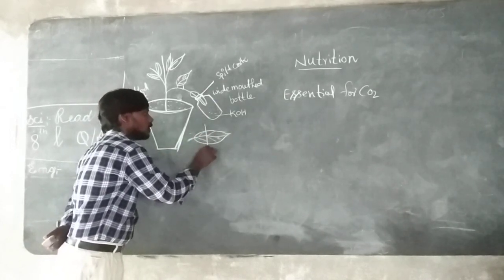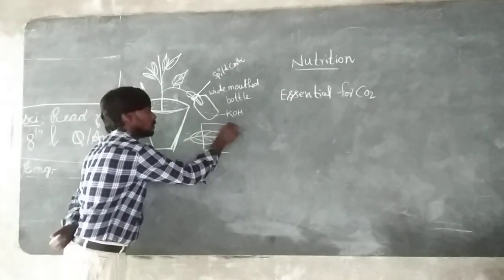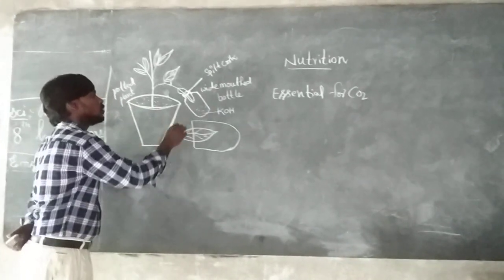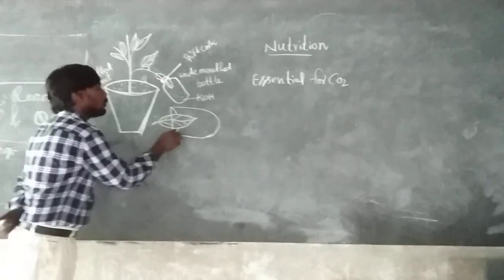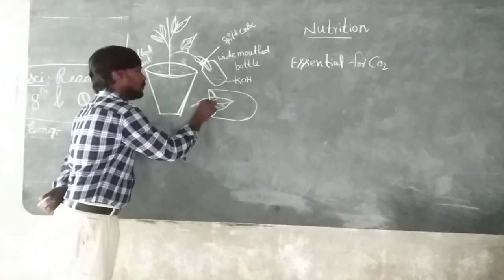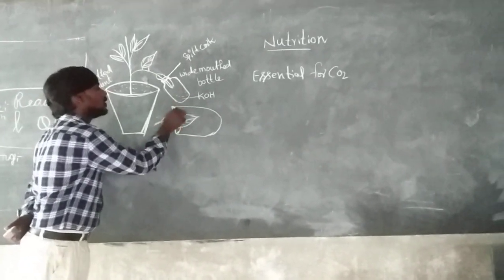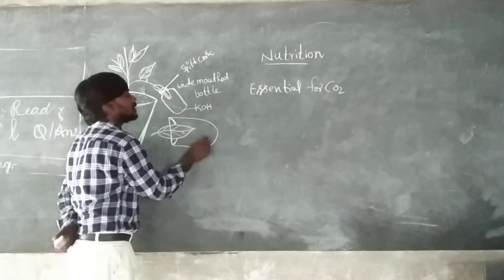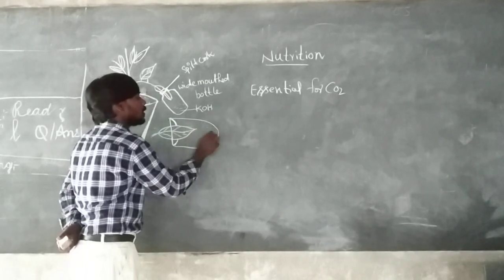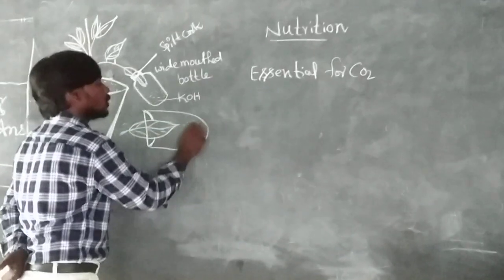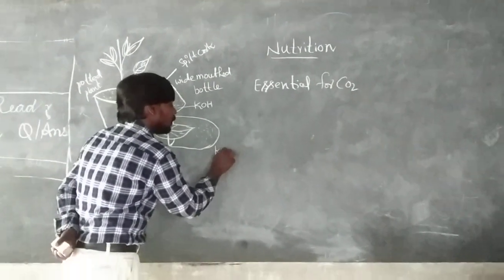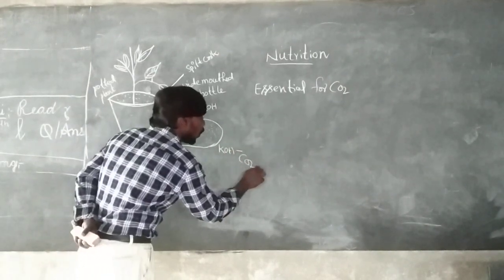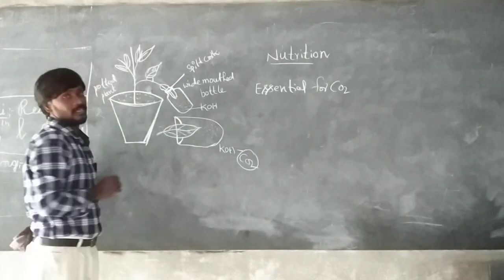In this picture, observe that half of the leaf is inside the bottle. In the bottle we already put some KOH pellets or KOH solution. Why? Because the KOH solution absorbs the CO2 in the bottle. That is the main point.